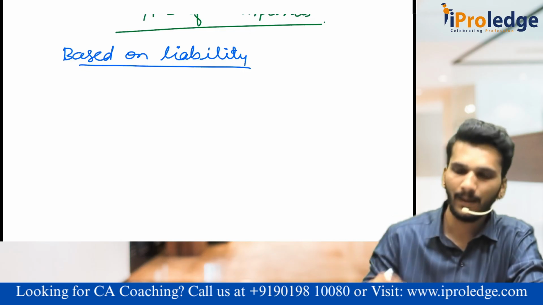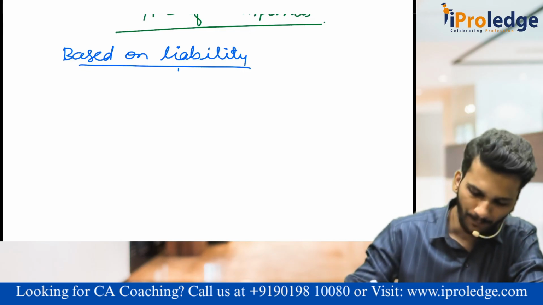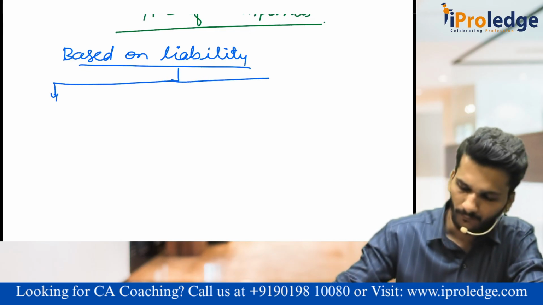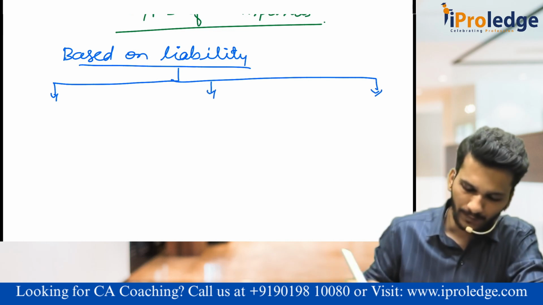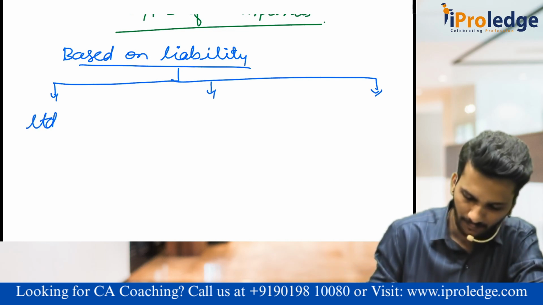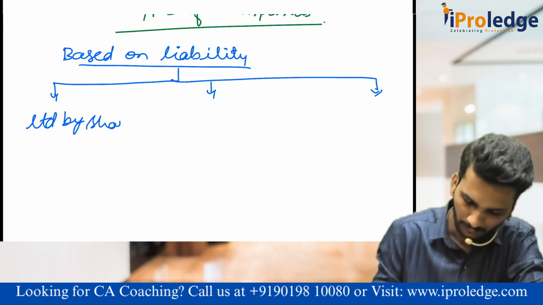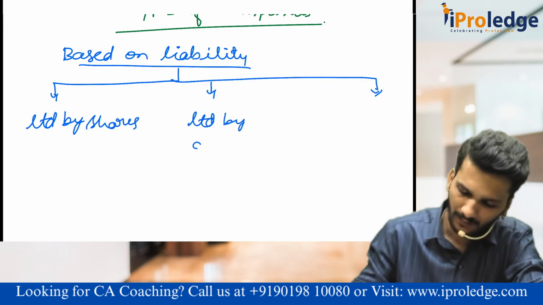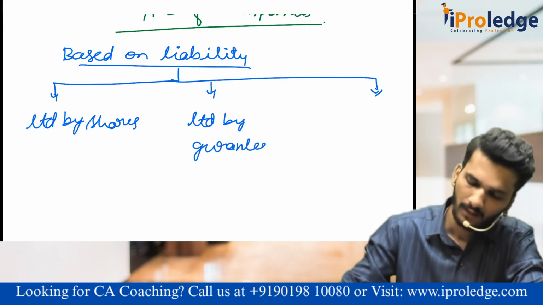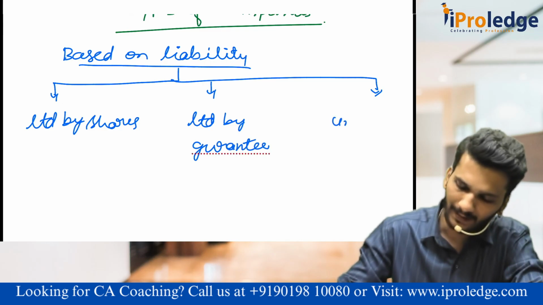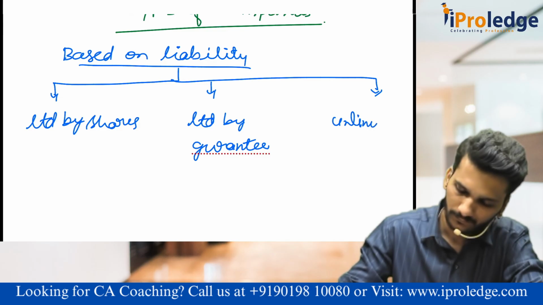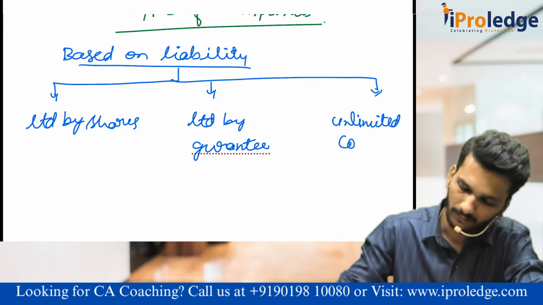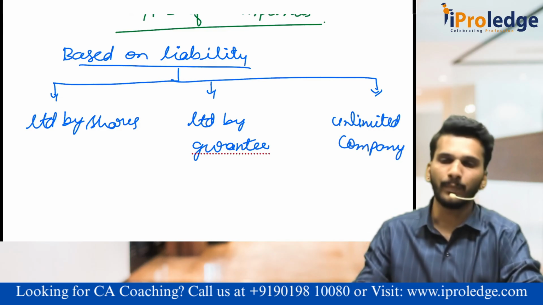In case of limited liability, remember, the company limited by shares, again, company limited by guarantee, and the third type of company is unlimited company.